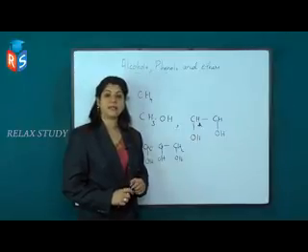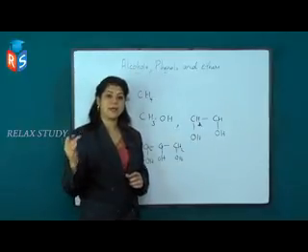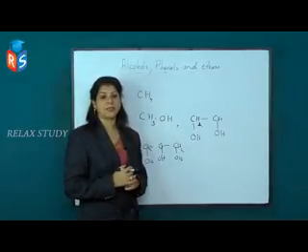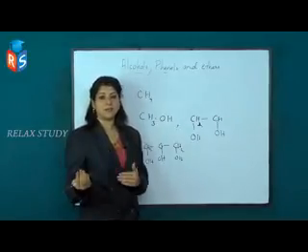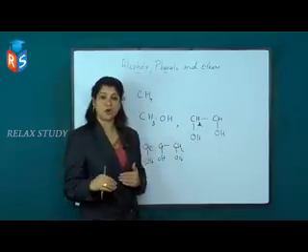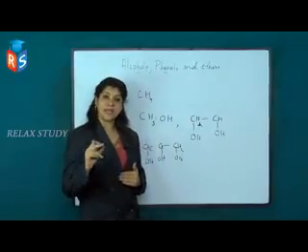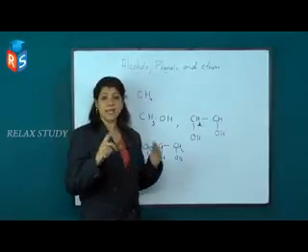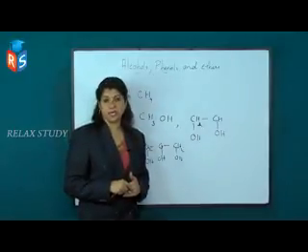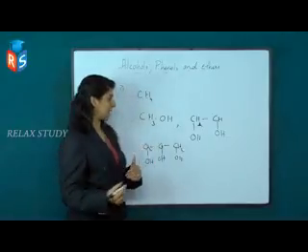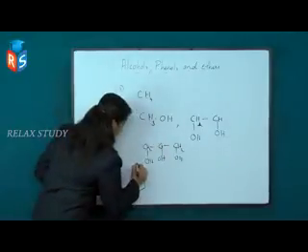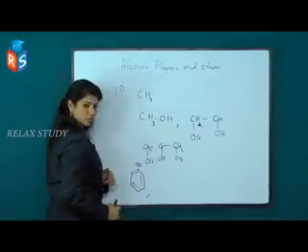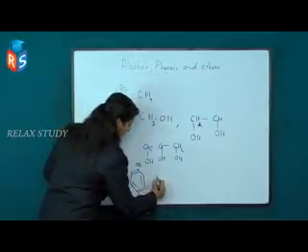Next is the benzene ring. If hydrogen from the benzene ring gets replaced by only one OH group, it is called monohydric. If 2 hydrogen atoms from the benzene ring get replaced by OH groups, it is called dihydric, as that compound possesses 2 OH groups, and if 3 hydrogens get replaced by OH groups, it is called trihydric. Let us see some examples. This is monohydric, that is simple phenol. It is monohydric. There is only one OH group in the aromatic compound benzene.